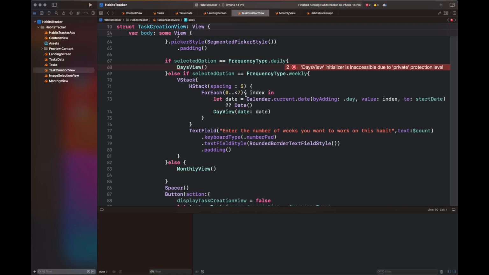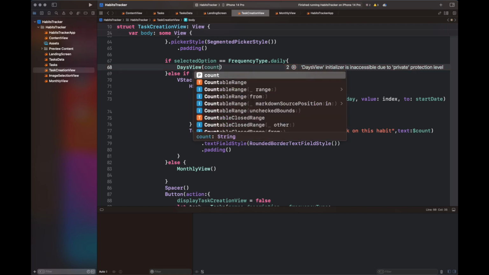So here I am updating the call to day view and days view inside the daily and weekly view in task creation view.